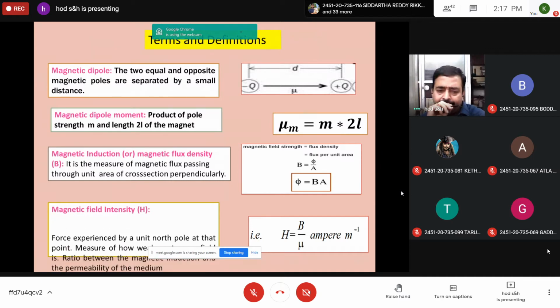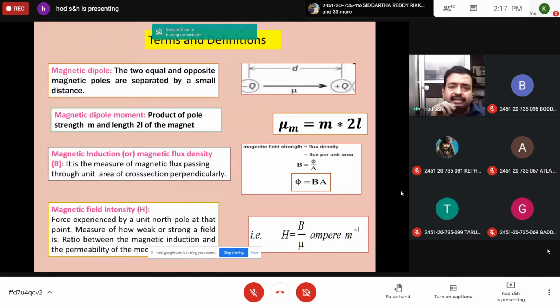The first one is magnetic dipole, like electric dipole. If two equal and opposite magnetic poles are separated by a certain distance, then it is called a magnetic dipole. So North Pole and South Pole, if they are separated by a certain distance d, then it is called a magnetic dipole. Write down: two equal and opposite magnetic poles